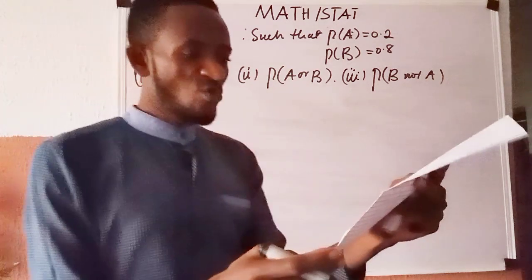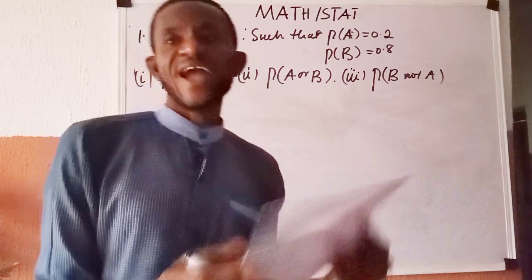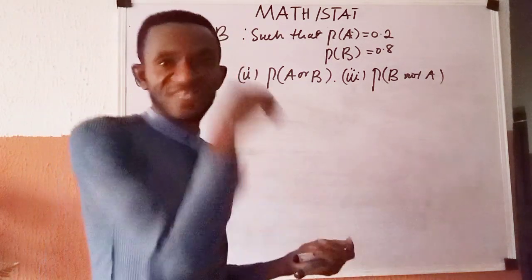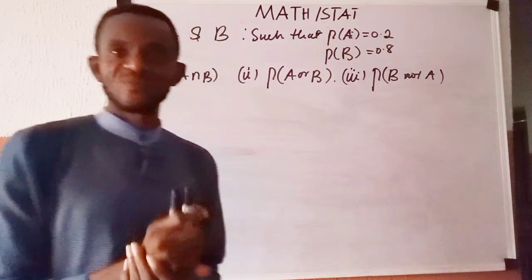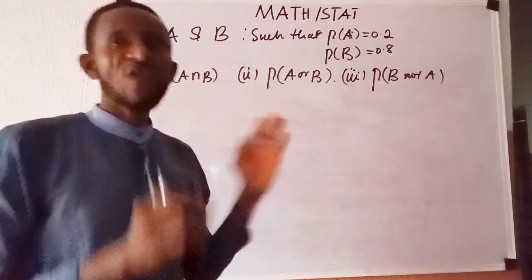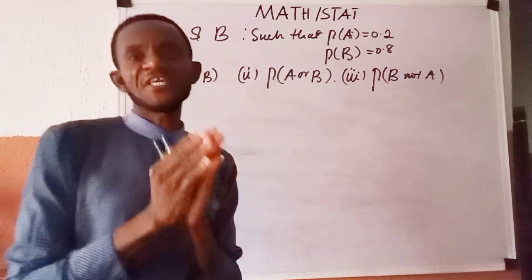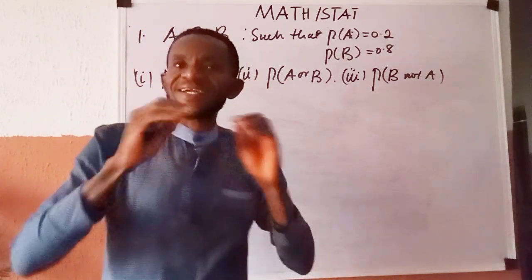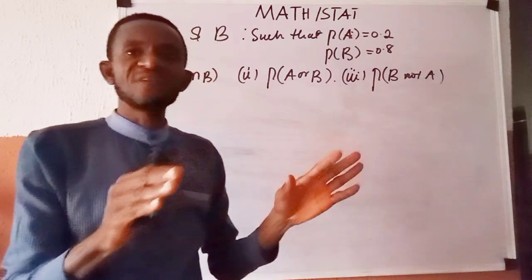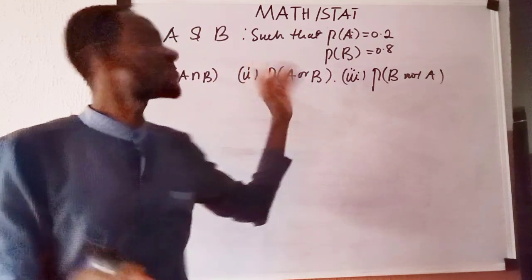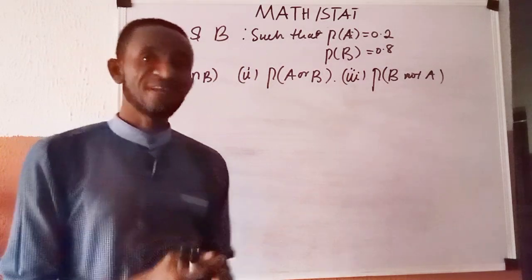So we are going to look at those things one after the other to see how we can solve this kind of question. When we are given this kind of thing, we can only solve them correctly if we have an idea of the kind of event that A and B are. Luckily enough, the question already told us that A and B are independent.